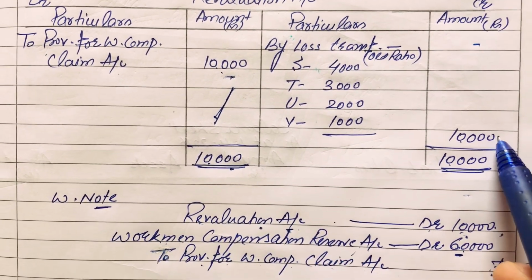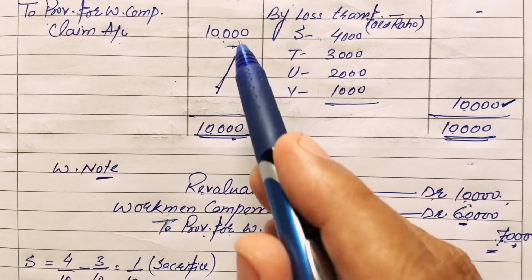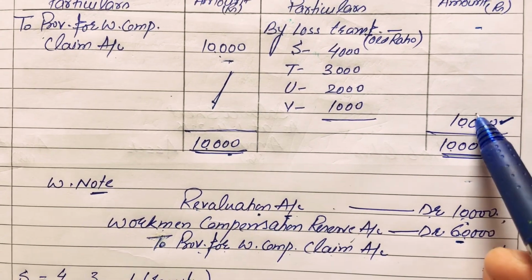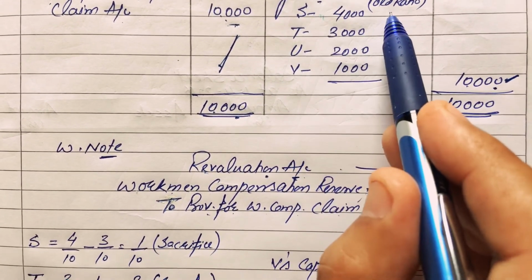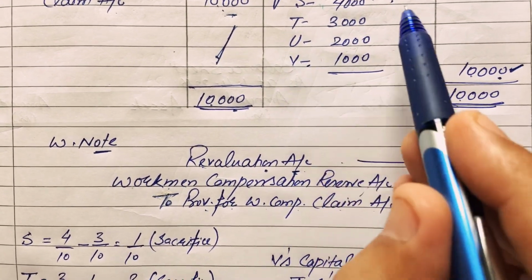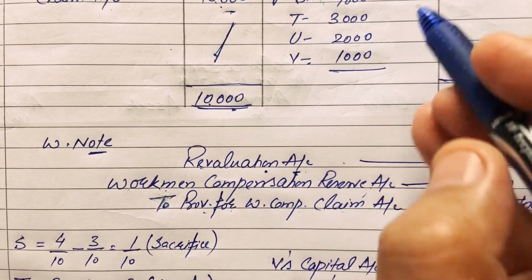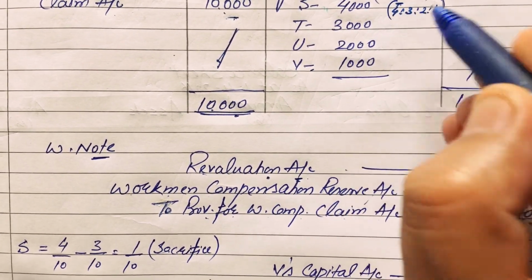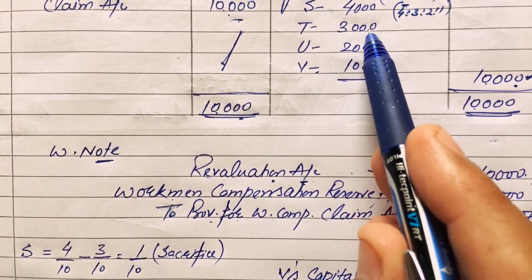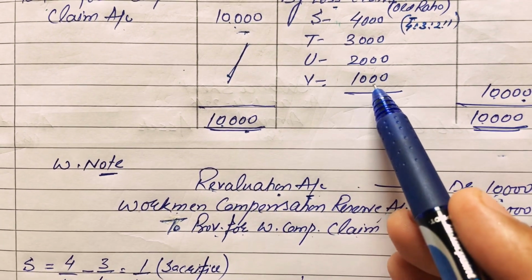So the answer is 10,000 rupees, because the debit side exceeds the credit side. This amount will be treated as a loss and will be transferred to the partners' capital accounts in their old ratio, that is 4:3:2:1, and the amounts will be 4,000, 3,000, 2,000 and 1,000.